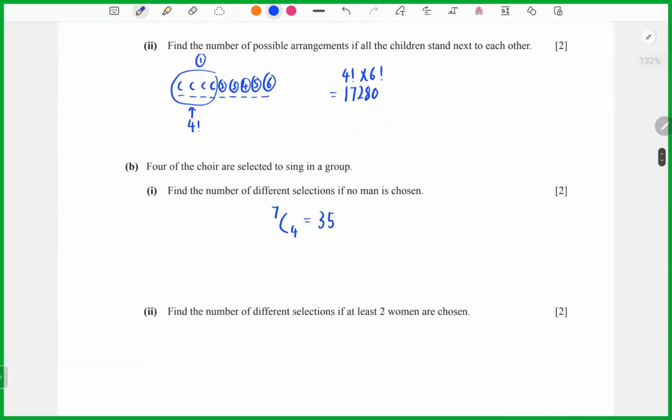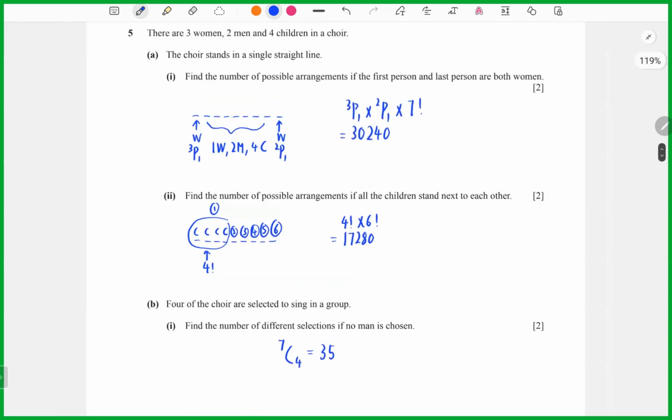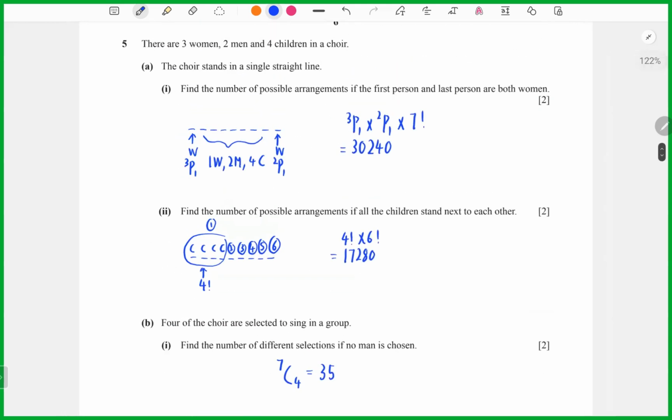Let's see the part 2. Find the number of different selections if at least 2 women are to be chosen. It means at least 2 women, and the others are men or children. At least you take 2 to consist these groups. If woman, we take 3 because the maximum is 3 women.